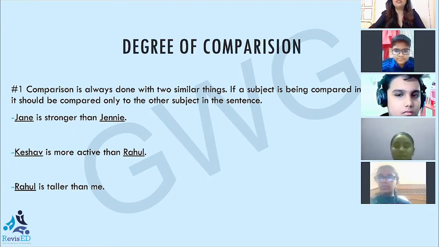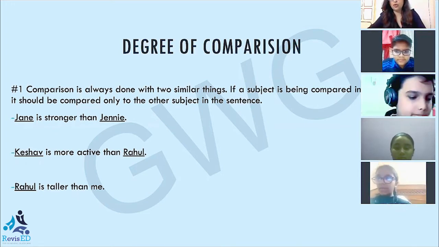In case of superlative degree, Gaurang is the smartest of all. Now, here I'm using the smartest. This is the superlative degree, and it is used when I talk about more than two persons, groups, or things. And please keep in mind that with superlative degree, we are supposed to use the article the. Okay? Now, there are certain rules that we need to follow whenever we use adjectives as degree of comparison.